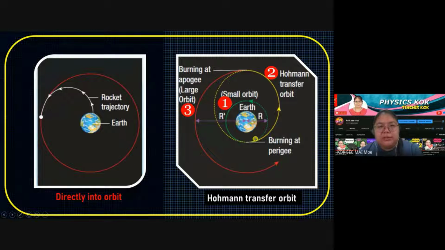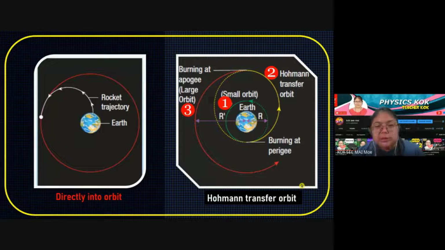Hohmann transfer orbit means they just jump to another orbit. Starting in a small orbit, after that, they jump to another orbit. So from here, they go through the Hohmann transfer orbit. Then they continue, burn again at the apogee, then jump to the large orbit. That means they don't go straightforward to the large orbit. They go slowly.